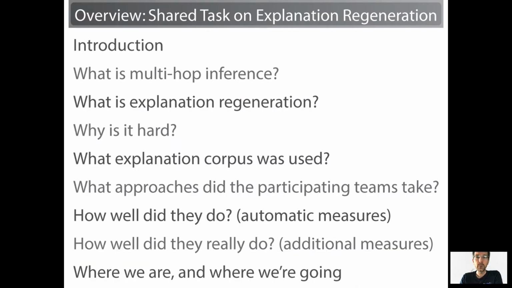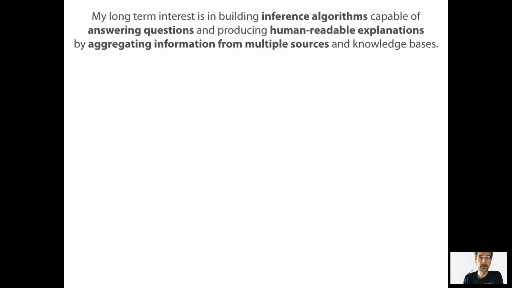In this talk, we're going to quickly look at the following topics. Again, these are discussed in much more detail in the longer talk and certainly in the two shared task papers that we have. So we're going to look at what is multi-hop inference and what is explanation regeneration, which is the topic of this shared task. We're going to see why it's hard, what explanation corpus we used for the shared task, what approaches the participating teams took, how well they did, and where we are and where we're going.